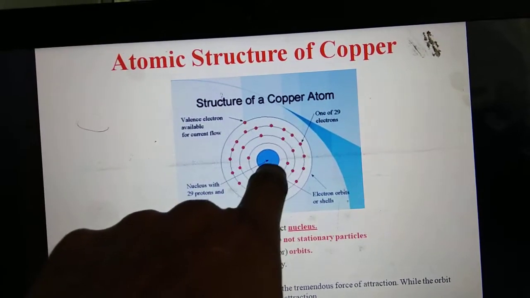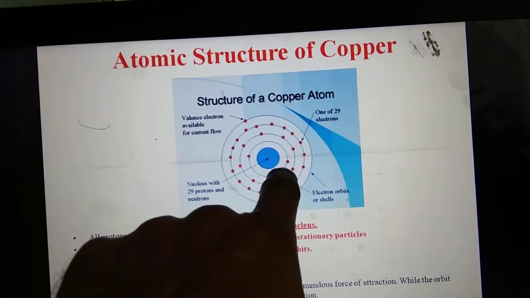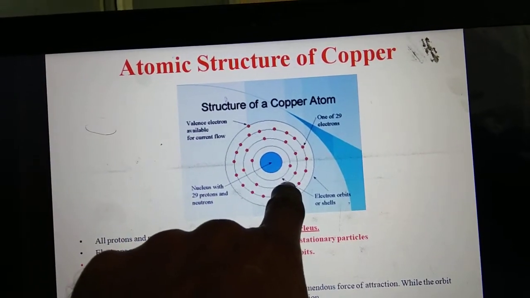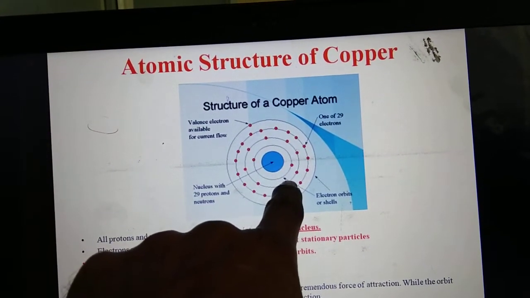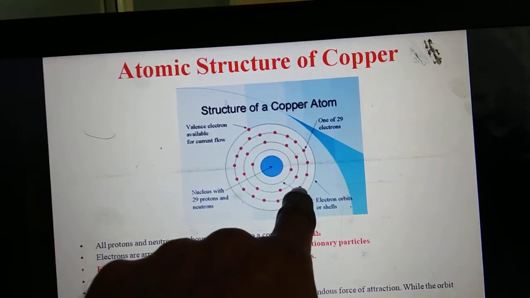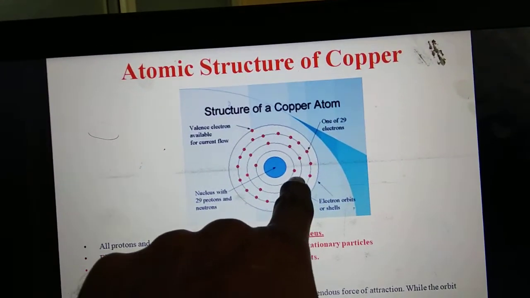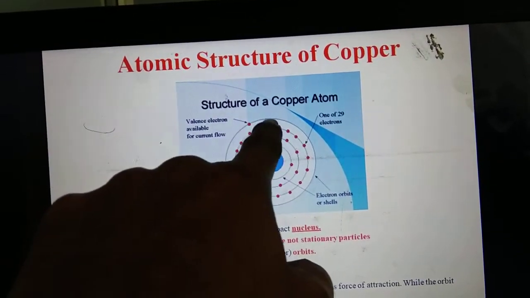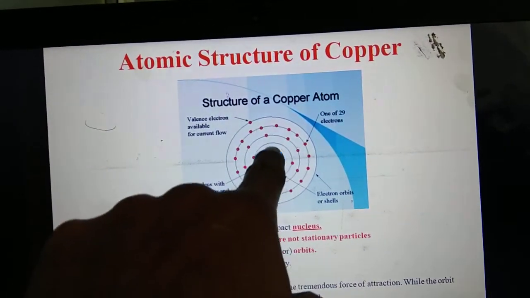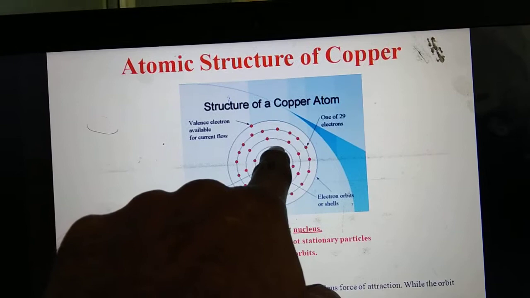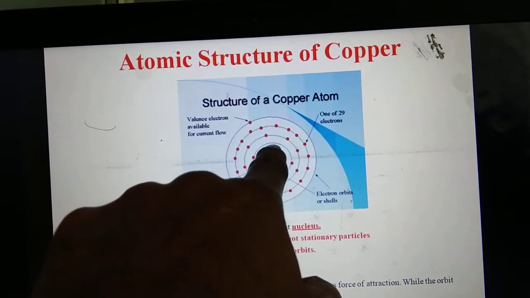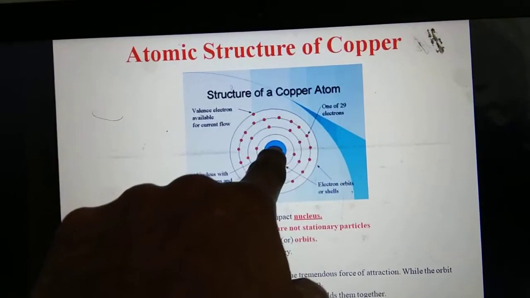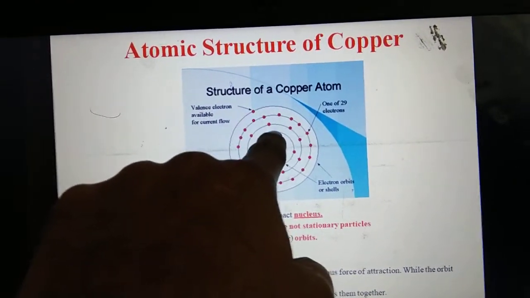As compared to this point, the attraction force here becomes weaker, and lesser still further out. This shell is very close to the nucleus, that's why the attraction force is very high.